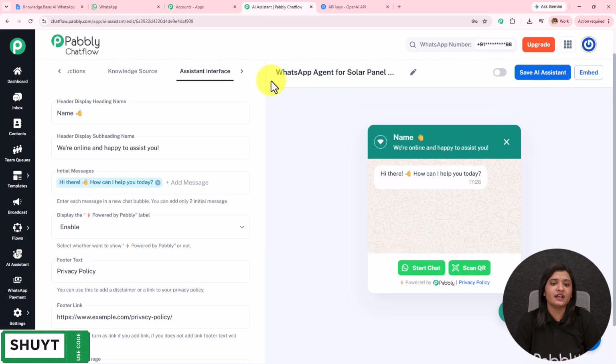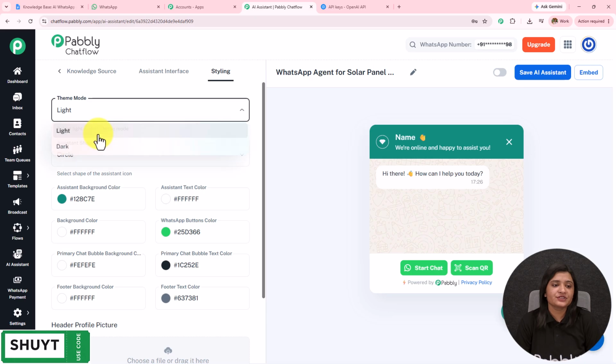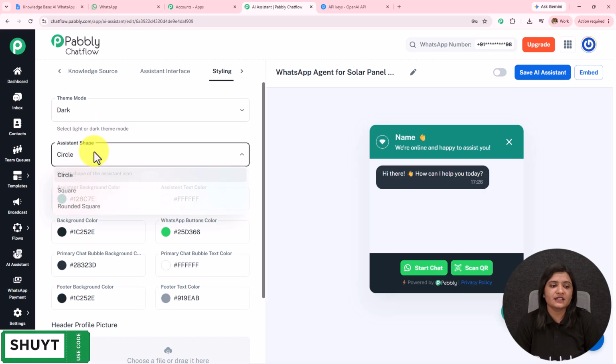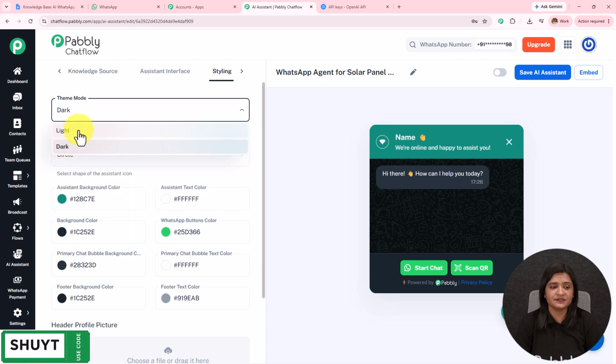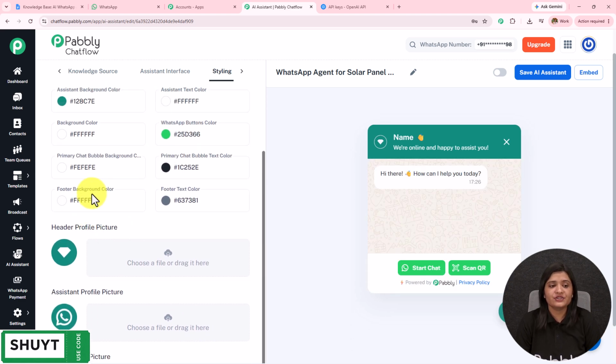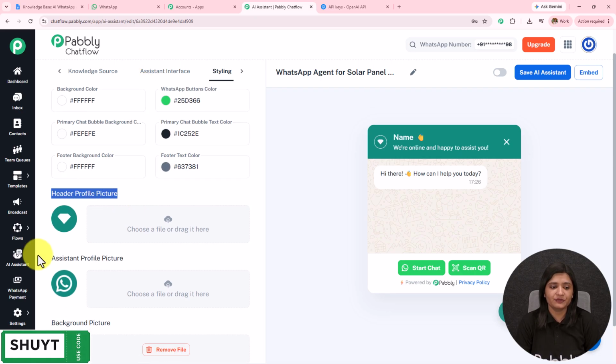Moving on towards the final part, here we have the styling. So the theme mode is light. You can select it as dark also. The assistant shape is circle, square, rounded square. Again, you can select this according to the requirement. After which we have all these colors: background color, button color, chat bubble color. You can set this according to the requirement. We have the header profile picture, assistant profile picture, and the background picture.